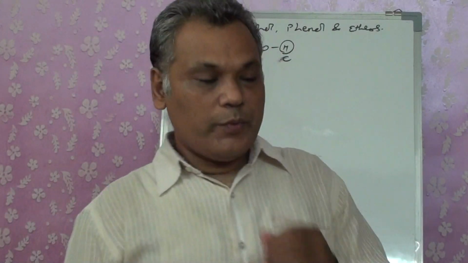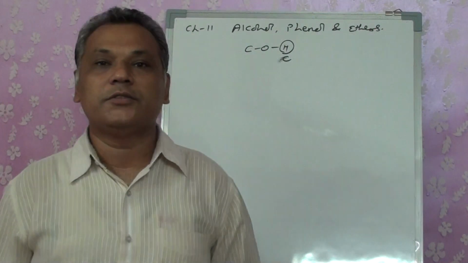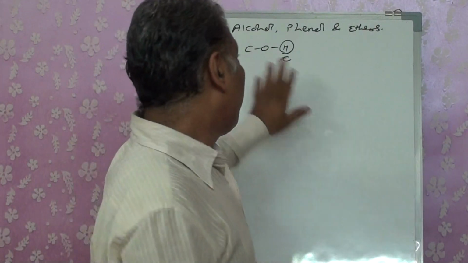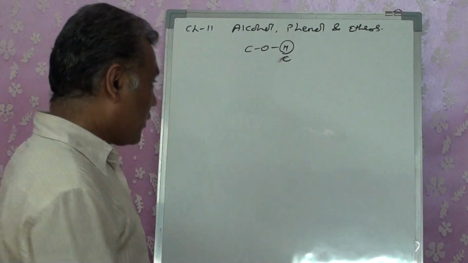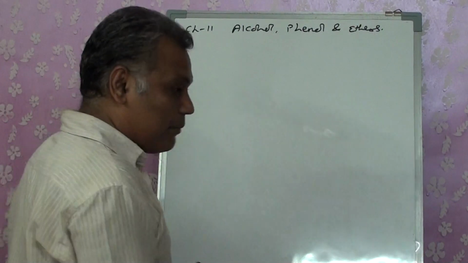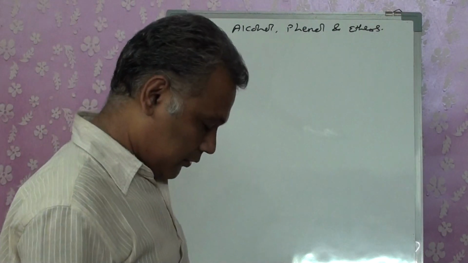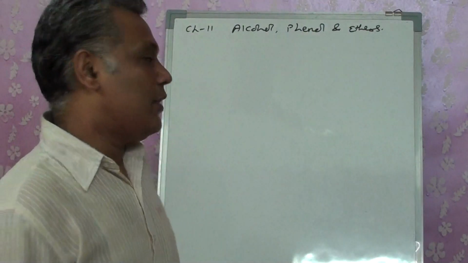In the next chapter we will have some different groups where carbon is double bonded with oxygen, right? But at present we want to study alcohols, phenols and ethers. Now when we are talking about alcohols, phenols and ethers, what is the importance of alcohols, phenols, ethers? As you already know, the OH group, when present with the organic chain, we consider it